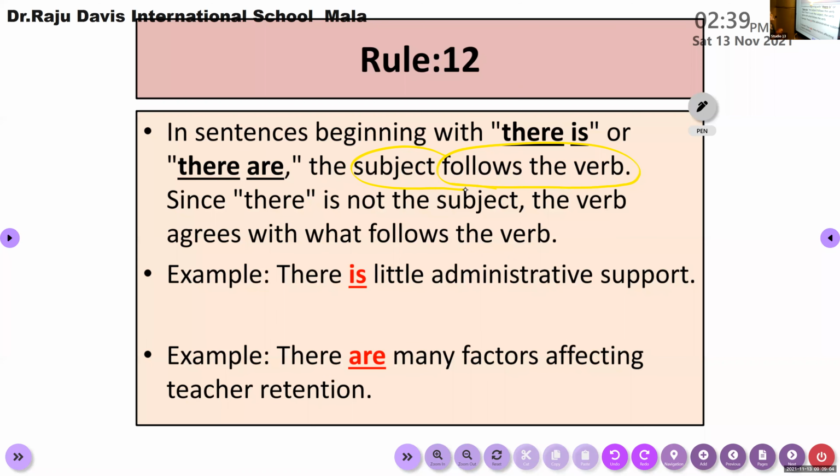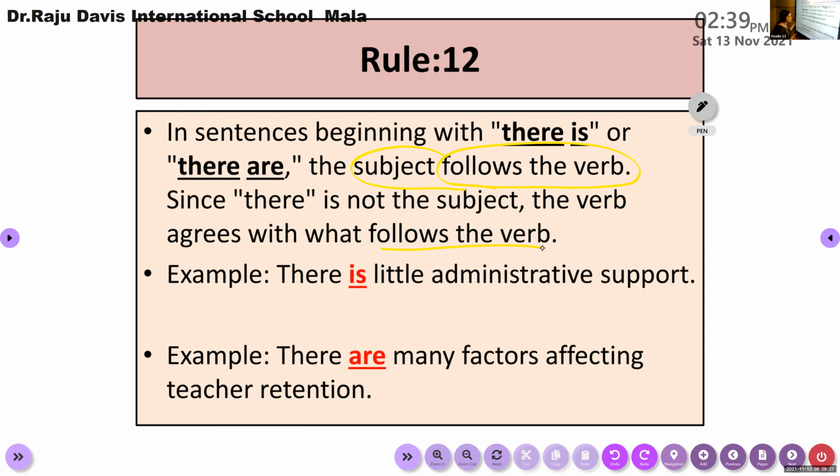As I have told you, in a sentence which is starting with there and here, there and here are not used as the subject of the sentence. The actual subject follows the verb. So after the verb, you can see the subject of your sentence, which is written in either singular or plural form.